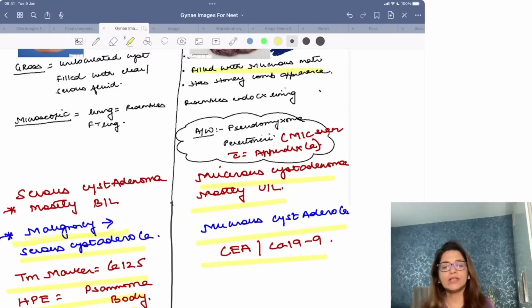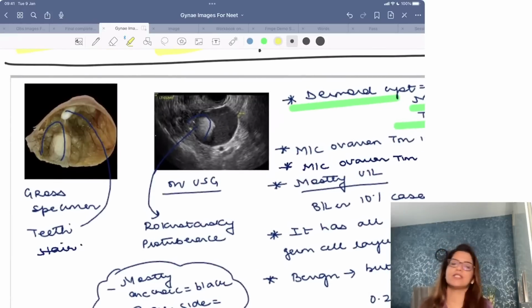Please remember, whether it is mucinous cyst adenoma or mucinous cyst adenocarcinoma, they can lead to pseudomyxoma peritonei, where the peritoneum is filled with a gelatinous material, and this has a very bad prognosis. Now, if they ask you, pseudomyxoma peritonei is most commonly seen with appendix cancer. Clear? Then these images are related to dermoid cyst.